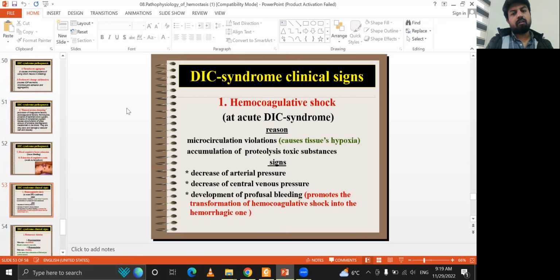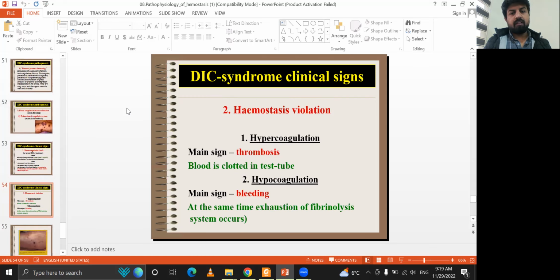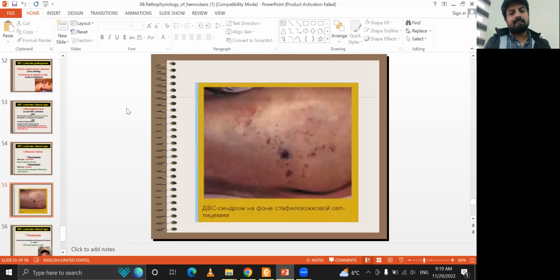Hemolytic hemocoagulative shock involves microcirculation violation, decrease of arterial pressure, decrease of central venous pressure, and development of peripheral bleeding. In hypercoagulation the main sign is thrombosis, and in the hypocoagulation phase the main sign is bleeding. At the same time, exhaustion of the fibrinolysis system occurs.